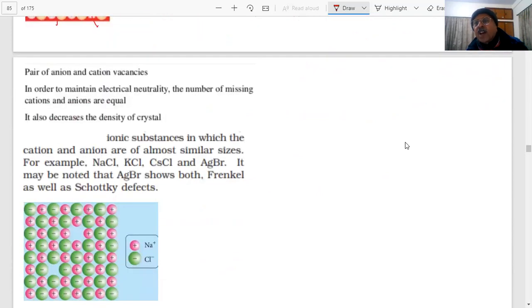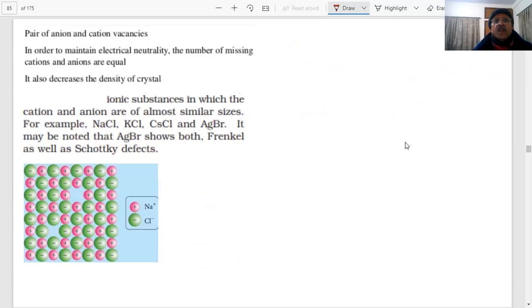So vacancies are created when ions are missing. When the ions go missing, there will be vacant spaces. So a pair of anion and cation vacancies are there. In order to maintain electrical neutrality, the number of missing cations and anions is equal. It also decreases the density of the crystal.